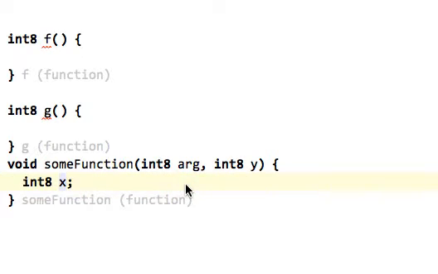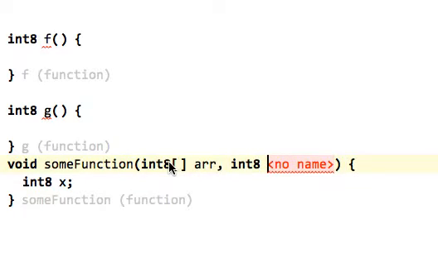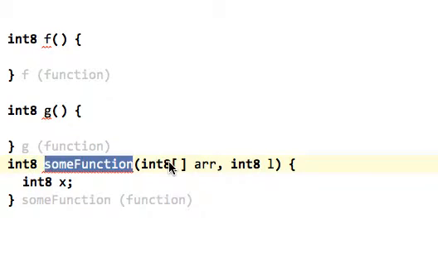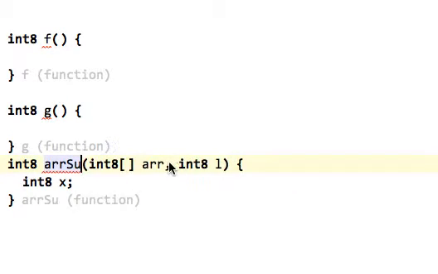If you, for example, pass an array here, so let's say we pass an array and we pass its length, because of course in C we don't have the array length as part of the array. And now we maybe want to sum this up, right? So we change this to an int8 and call this array sum.